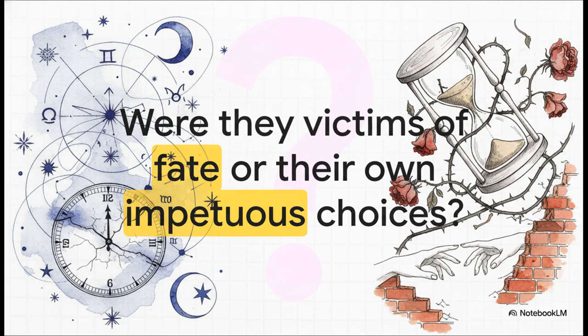Which brings us to our final thought. As you reflect on this explainer, consider the ultimate question of the play. Were Romeo and Juliet truly predestined victims of an inescapable cosmic fate, or were they simply teenagers who became victims of their own hasty, impetuous choices in a desperately broken society? It's a debate that has raged for over 4 centuries, and now you have the tools to decide for yourself.